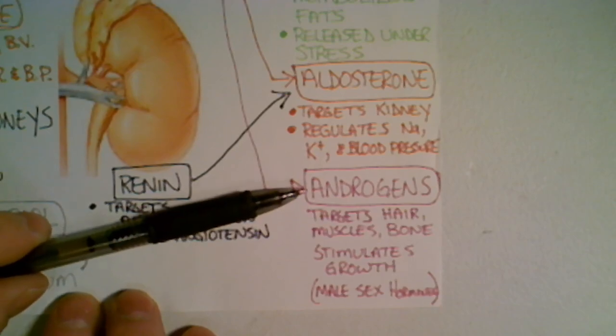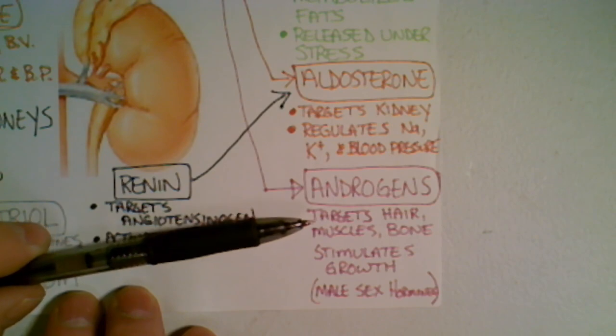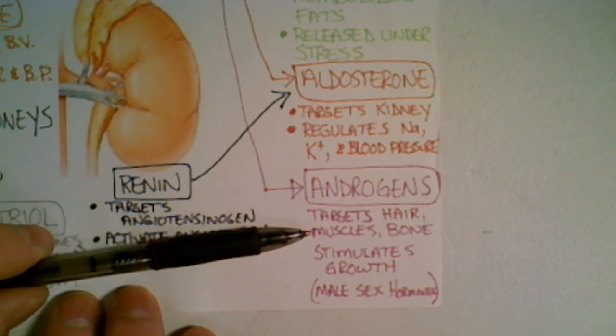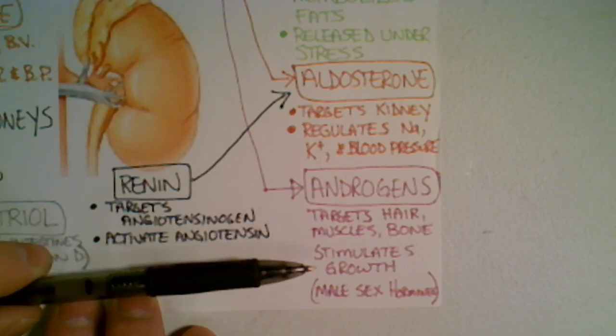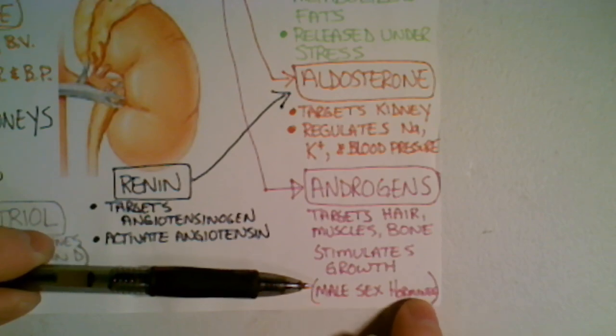So just think of what testosterone does with androgens. It targets things like hair growth, muscle growth, bone growth, those kind of things. It also gives males their secondary sex characteristics, right? So I just wrote male sex hormones.